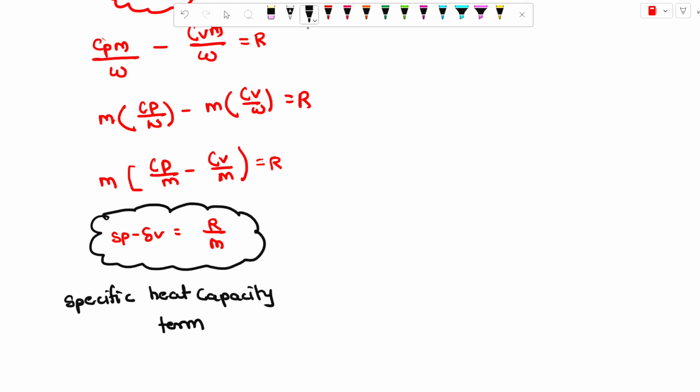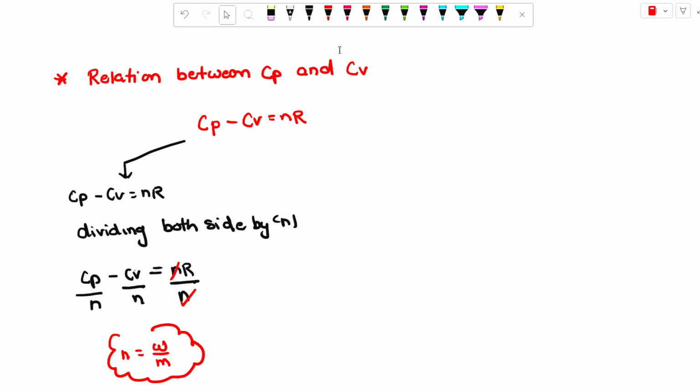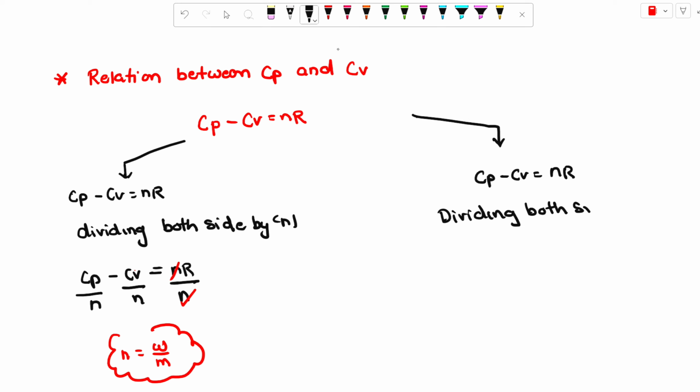Now the other one is that we can also calculate from the molar heat capacity. Another point is Cp minus Cv is equal to nR. Dividing both sides by n, Cp upon n minus Cv upon n is equal to nR upon n.